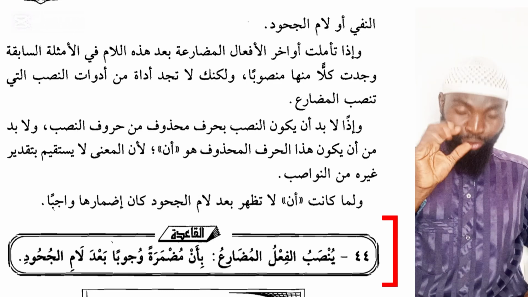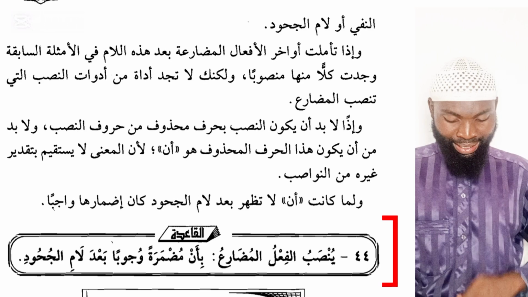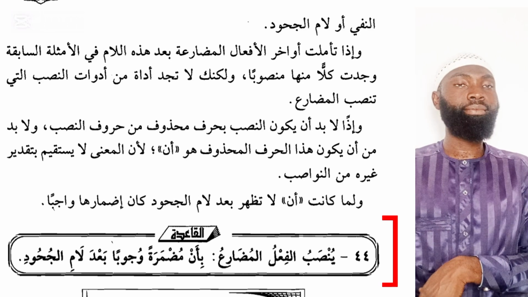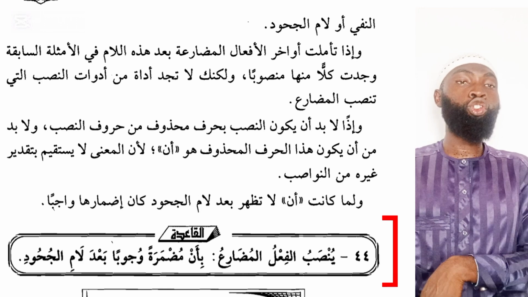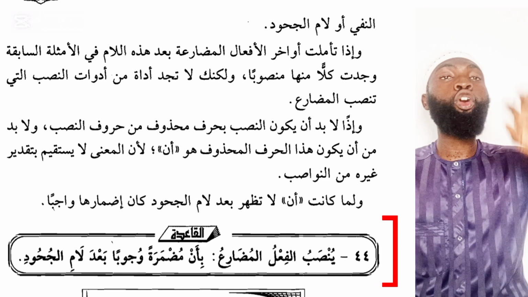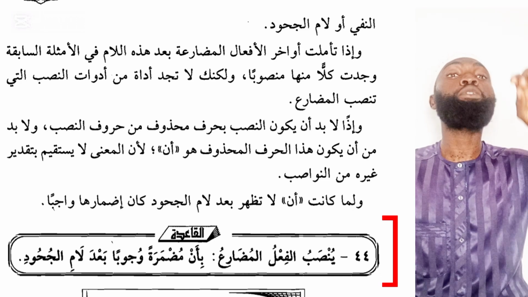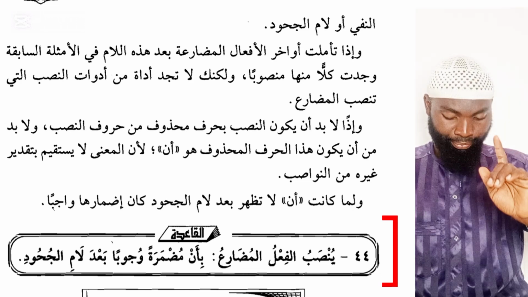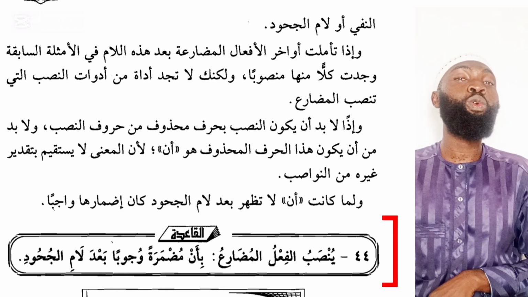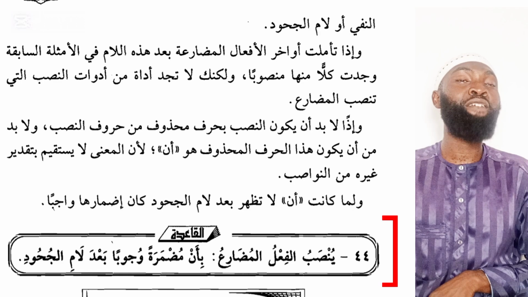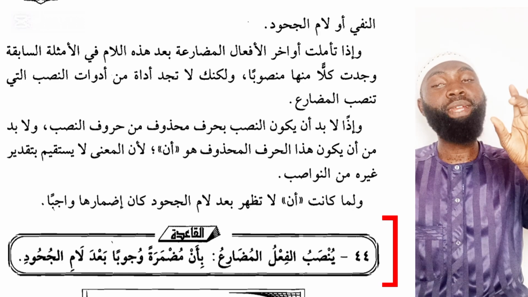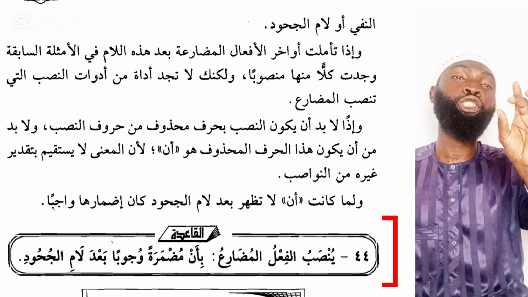Now we have a rule to simplify this for us. The rule states that ينصب الفعل المضارع بأن مضمرة وجوبا. The present tense verb is made to be in the subjunctive case carrying fatha by the applied an compulsorily. The an must be applied compulsorily, it must be hidden. بعد لام الجهود, as long as it is appearing after what? لام الجهود, the lam of denial, the lam of negation. So with this, we have been able to understand what the lam al-juhud is.